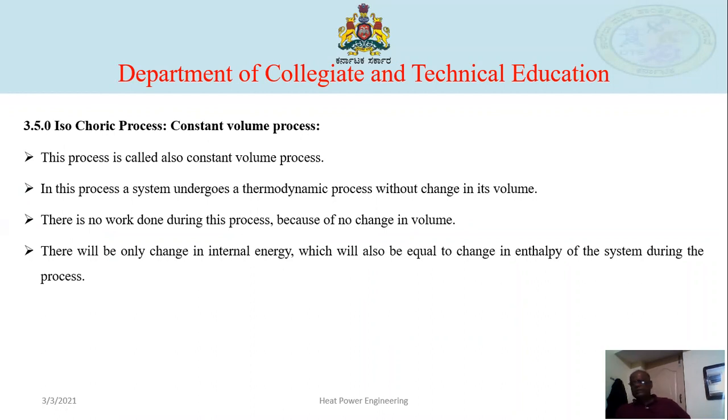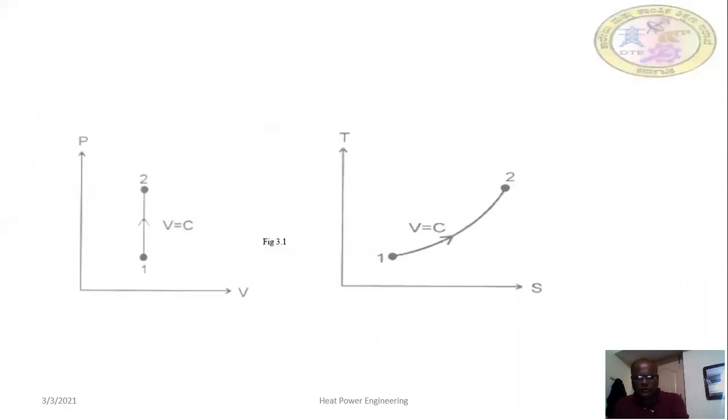Well, see, during this process, even though energy is supplied to the system, the boundary of the system will not change. It has a fixed boundary. It's quite natural that if the boundary does not change, the work done by the system will be equal to zero. There will be no work done.